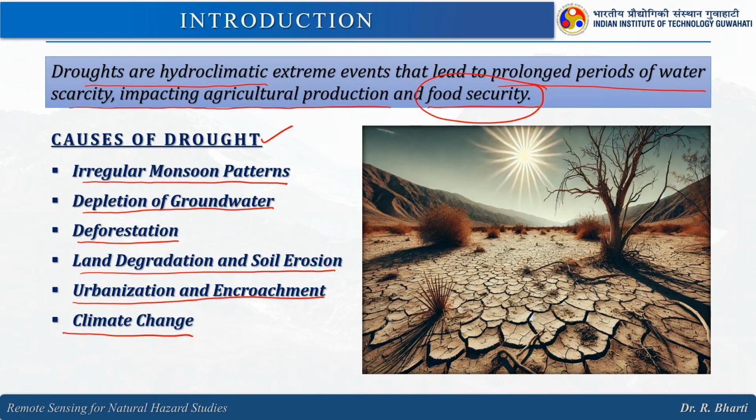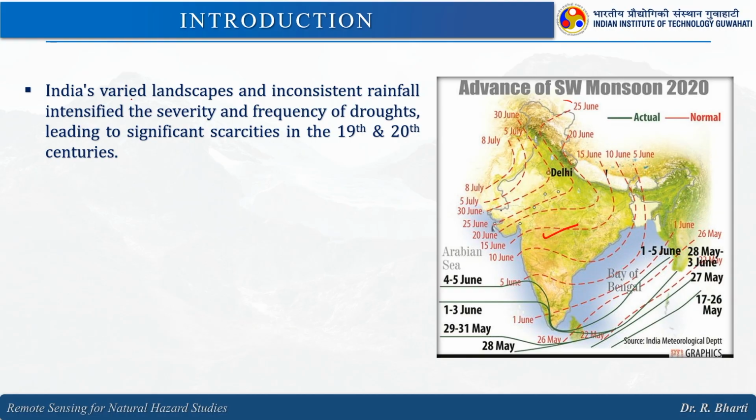So, because of climate change or any of these reasons, there will be a shortage of water in a given area, and it can be atmospheric, surface, and groundwater. When we refer to India, it has a varied landscape, and inconsistent rainfall intensified the severity and frequency of droughts, leading to significant scarcity in the 19th and 20th century.